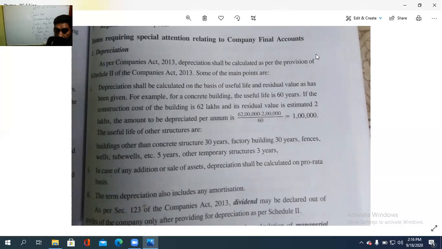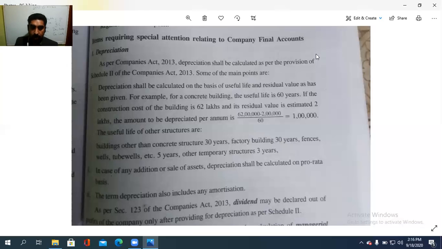Then second case, in case of any addition or sale of the asset, depreciation can be calculated on a pro rata basis. അതിന്റെ ഏത് രീതിയിലാണ് എത്ര എക്സ്ട്രാ അസറ്റ് പർച്ചേസ് ചെയ്തു. ഇപ്പം ഒരു മെഷീനറി വെച്ചുകൊണ്ട് തന്നെ മറ്റൊരു മെഷീനറി നമ്മൾ പർച്ചേസ് ചെയ്താൽ ആ മെഷീനറിക്ക് ഡിപ്രീസിയേഷൻ വേണം, ആദ്യത്തെ മെഷീനറിക്ക് ഡിപ്രീസിയേഷൻ വേണം. അതാണ് പ്രോ റേറ്റ ബേസിസ്. So depreciation can be calculated on a pro rata basis, and the term depreciation also includes amortization also. Value is to be reduced.